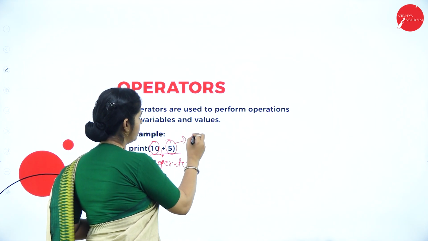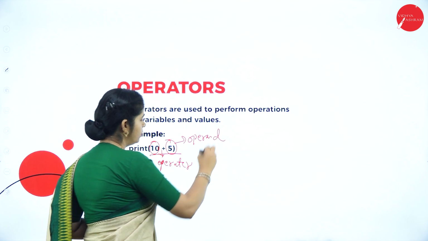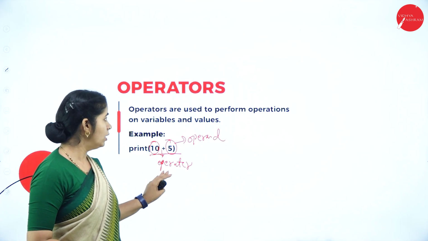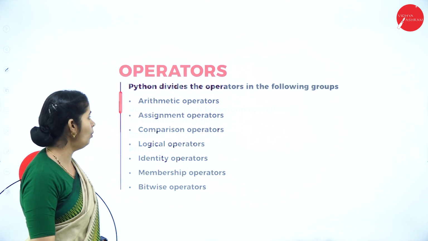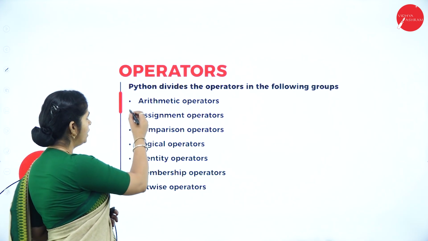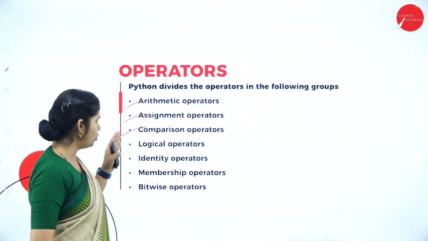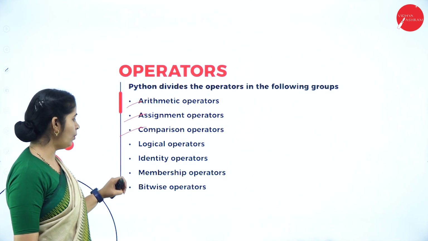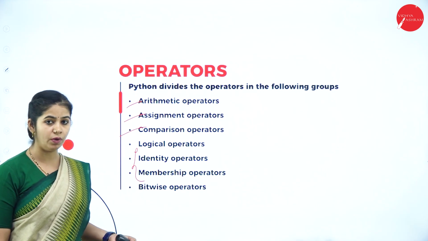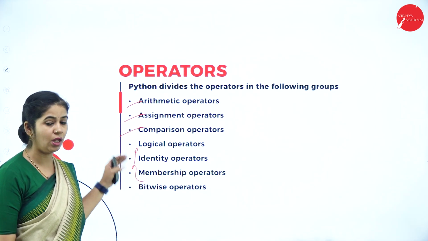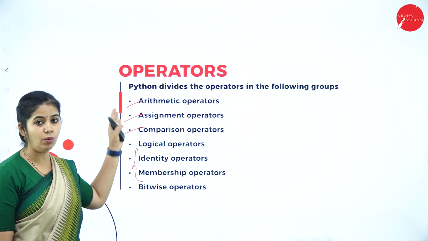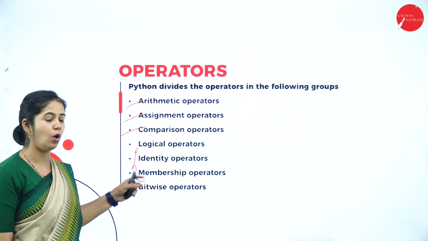This is operand, right? Any calculation or operation has to be done on the variables or the values, then operators come into the picture. How many types of operators are there? We have different types of operators: arithmetic operator, assignment operator, comparison operator, logical operator, identity operator, membership operator, and bitwise operator. Identity operator and membership operator are something new. Let's see what we have in arithmetic and what we have in assignment operator one by one, what we have in each type of the operators.